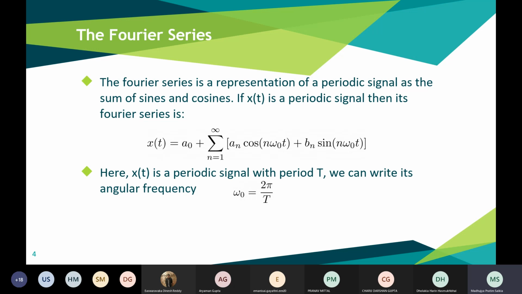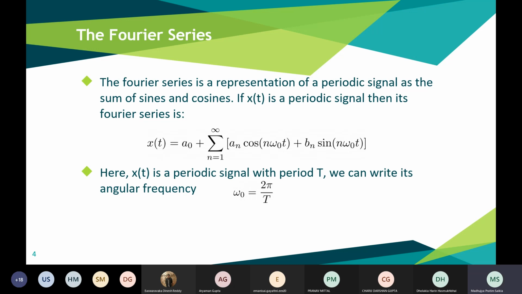So for each periodic signal, we can represent it as a sum of sines and cosines. This is basically the Fourier series. The Fourier series is the representation of a periodic signal as a sum of its sines and cosines.